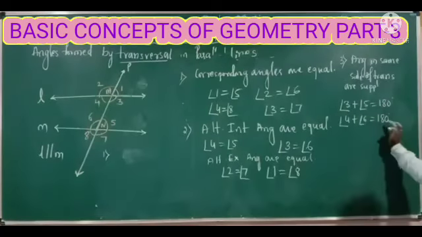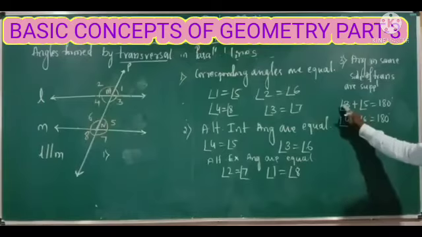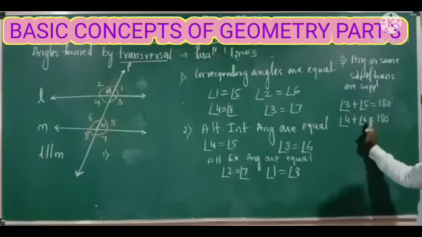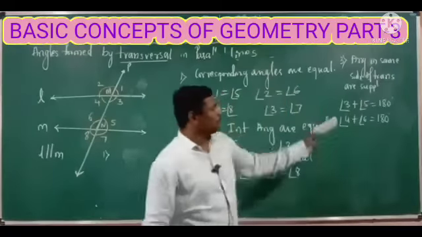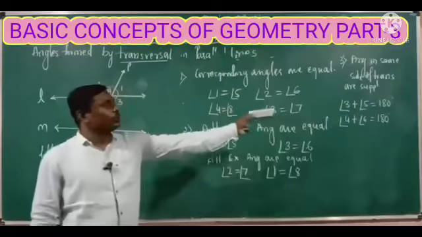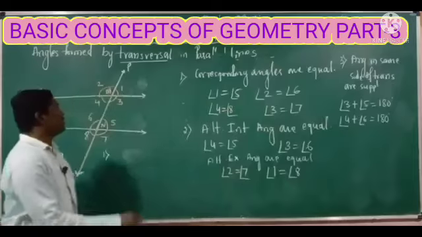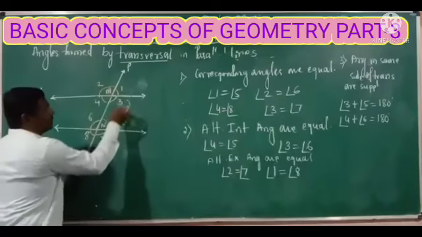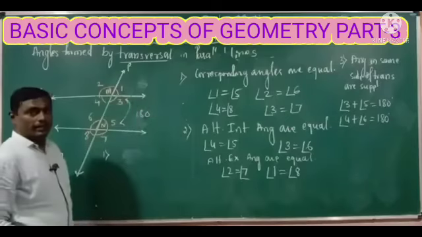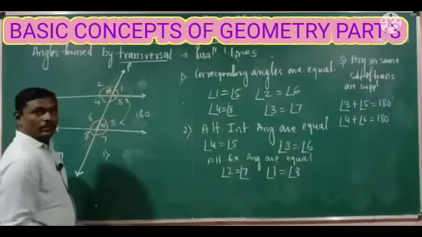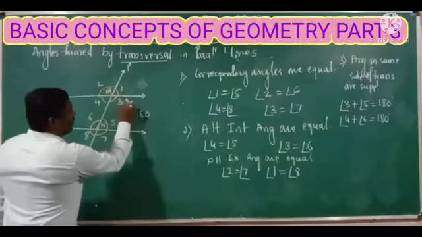Each pair will form a supplementary pair, equal to 180 degrees. It means the sum of these two angles is always equal to 180 degrees. If this angle is 100, then this angle is 80 degrees.